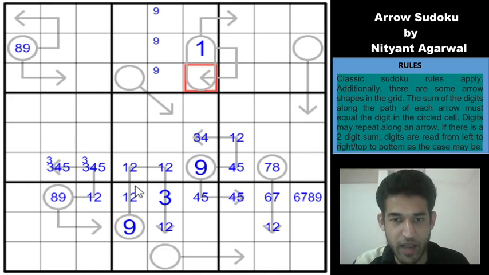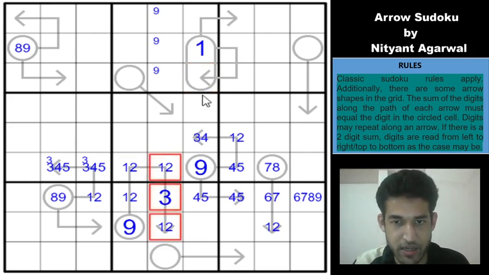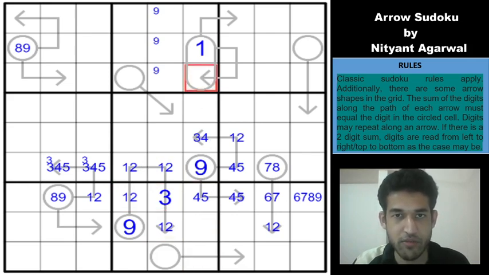Okay, so we have 1, 2 here and 1, 2 here, which means that 2 in column 6 can't be in these 3 cells, so it would have to be in one of these 2 cells, right? Now can I have a 2 here?